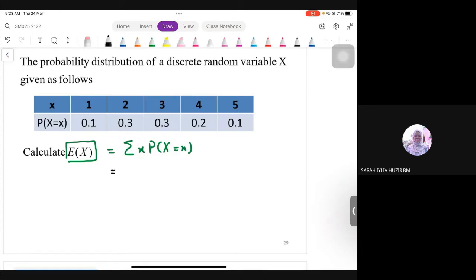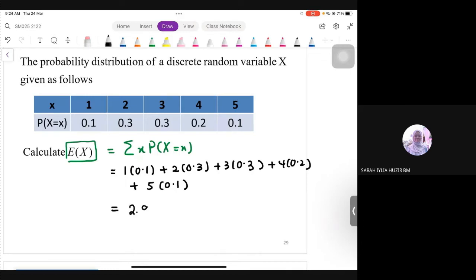So start with the first one. 1 times with 0.1 plus with 2 times with 0.3 plus with 3 times with 0.3 plus with 4 times with 0.2 and then last one plus with 5 times with 0.1. Lepas tu awak tekan je lah calculator. Hati-hati banyak kosong kat sini, jangan tersalah tekan. So final answer you should get here 2.9. Okay, settle. Dah. Sesimpel itu saja.